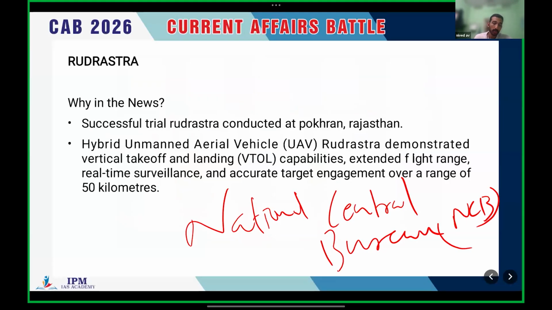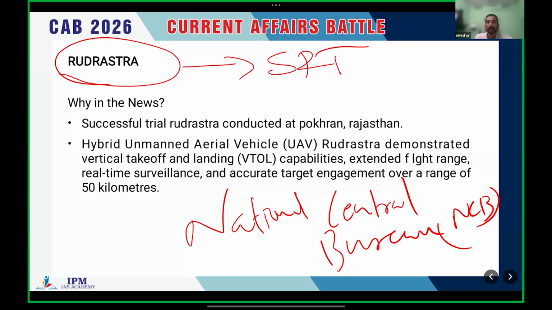Okay, so the next important topic is Rudrastra. From these topics we are going to the science and tech sections. Clear. And why is Rudrastra in the news? The successful trial of Rudrastra, a UAV, an unmanned aerial vehicle, a kind of drone, has been conducted at Pokhran, Rajasthan. That is why Rudrastra is in the news.